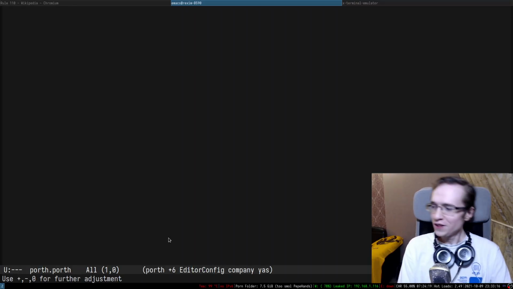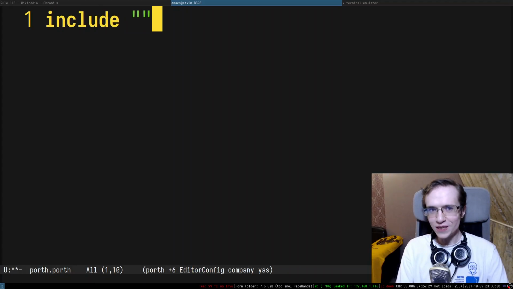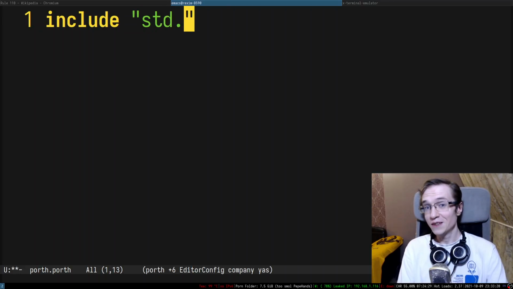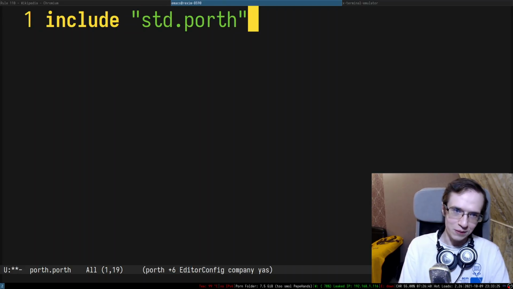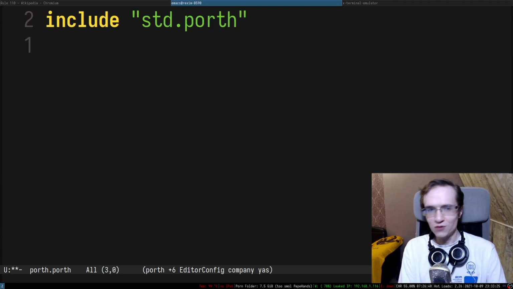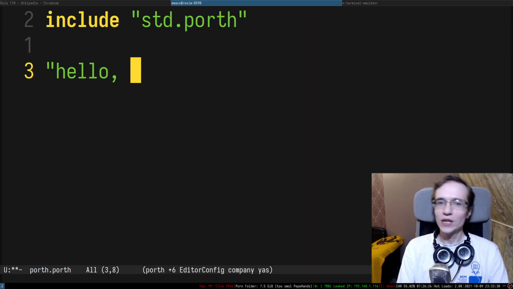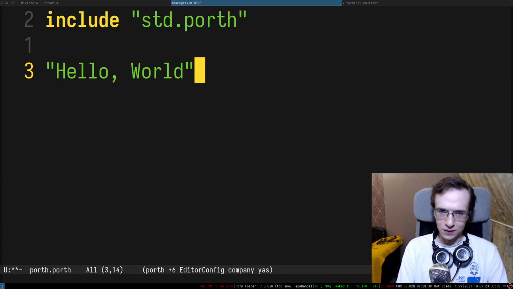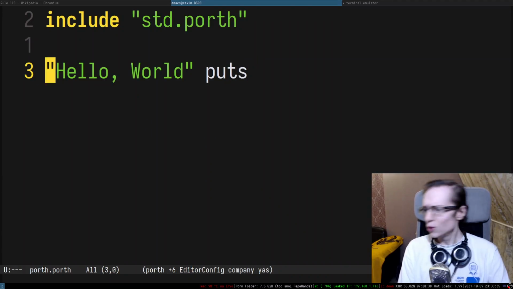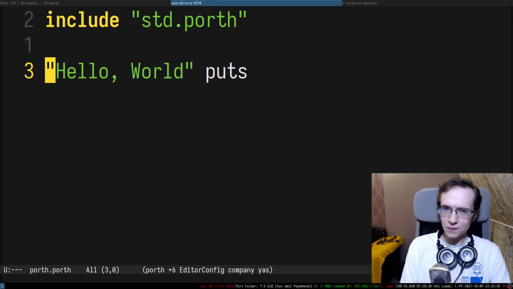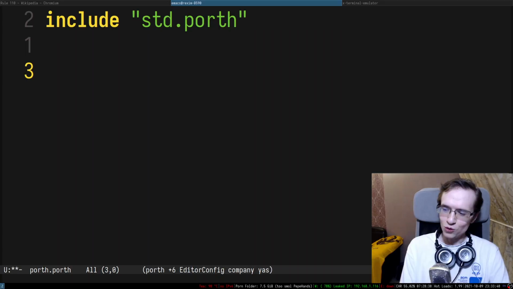Right. The first thing we want to do, I suppose, is include the standard library, right? So we want to use the standard library. And to set ourselves up for success, we can try to write a hello world like this. Hello world is actually not really that interesting. Let's actually write some sort of a to-do.